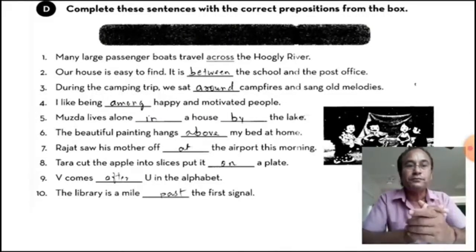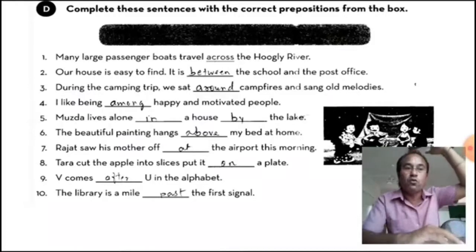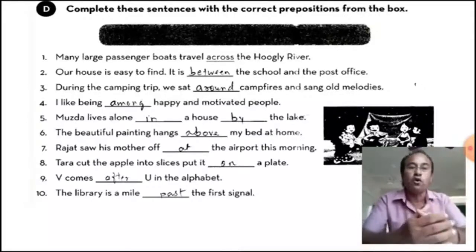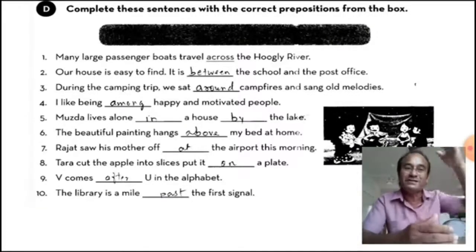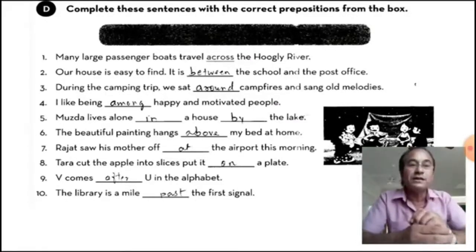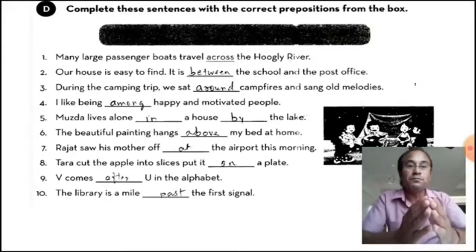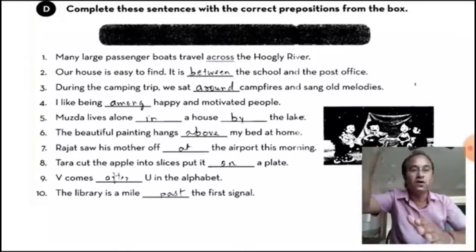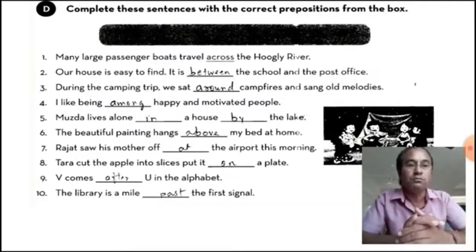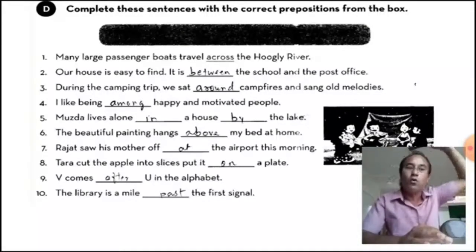Now, the beautiful painting hangs above. अगर टच है तो on, ऊपर से जा रहा है तो over, और कहीं पे हमने लटकाया है, that is above my bed at home. So the beautiful painting hangs on the wall, we have kept above, above my bed at home, and if it is hovering over something then over.